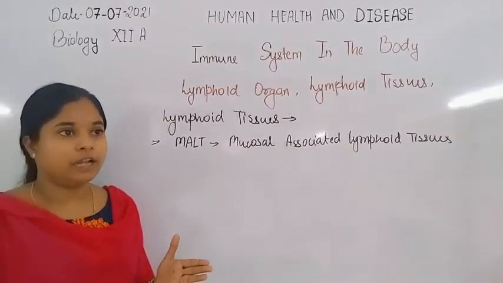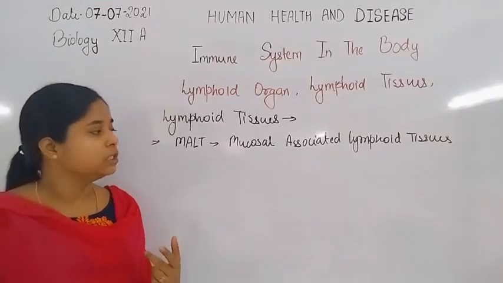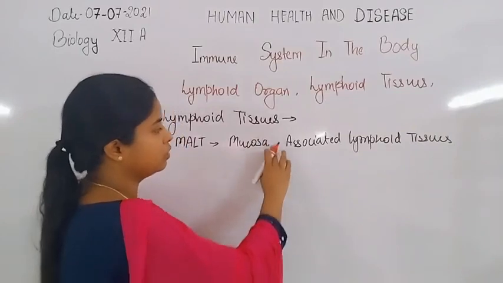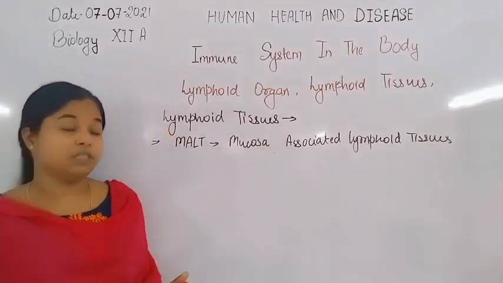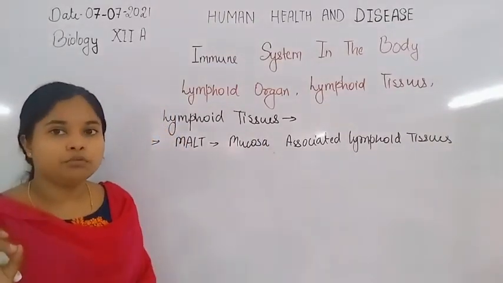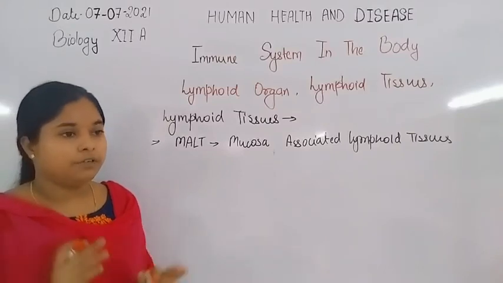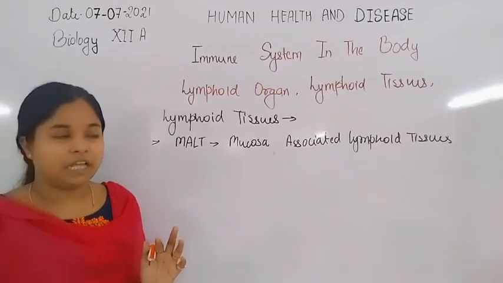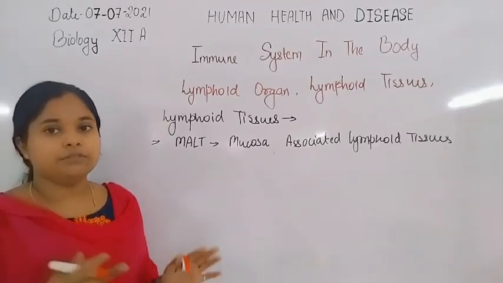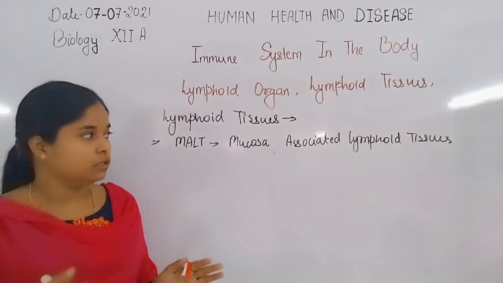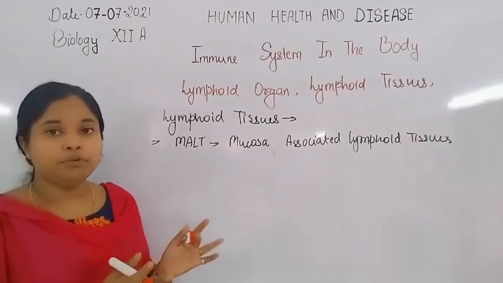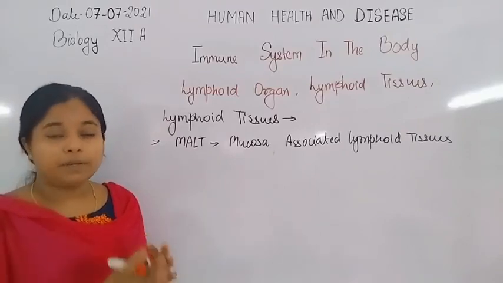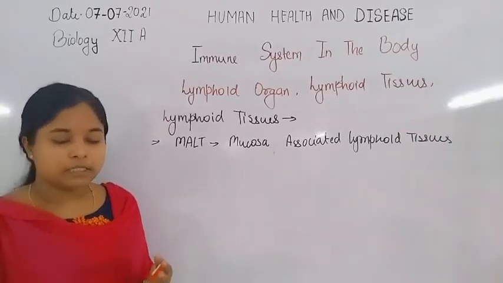All these tracts are lined by the mucosal epithelium, also known as mucosa. They secrete mucus, and the mucus has different types of lymphocytes, phagocytes and also enzymes. Through the collective function of these cells and mucus, microbes and other pathogens are finally destroyed by phagocytes and lymphocytes.